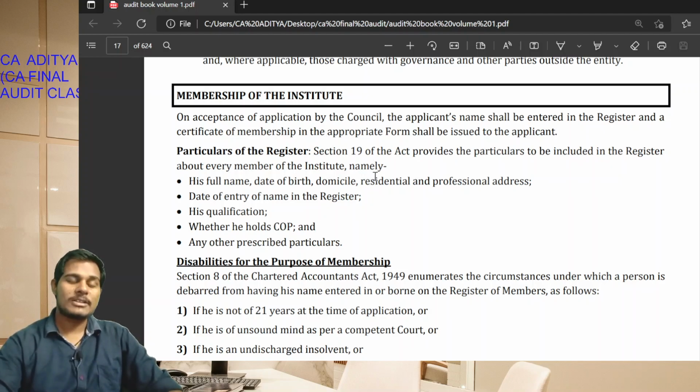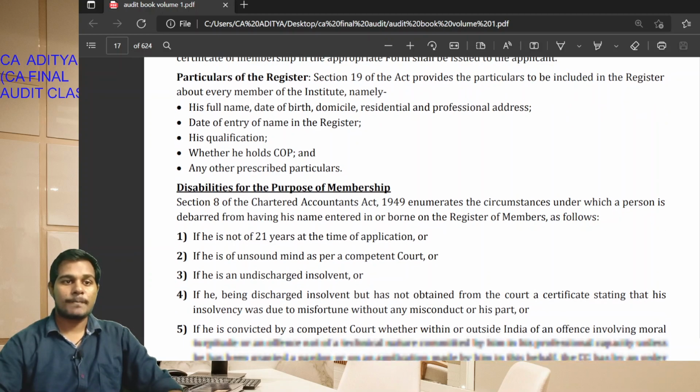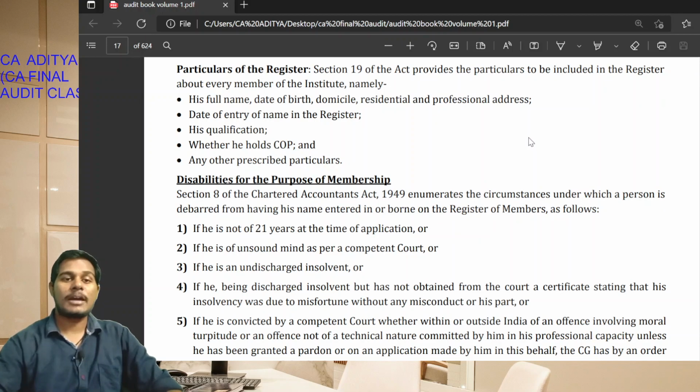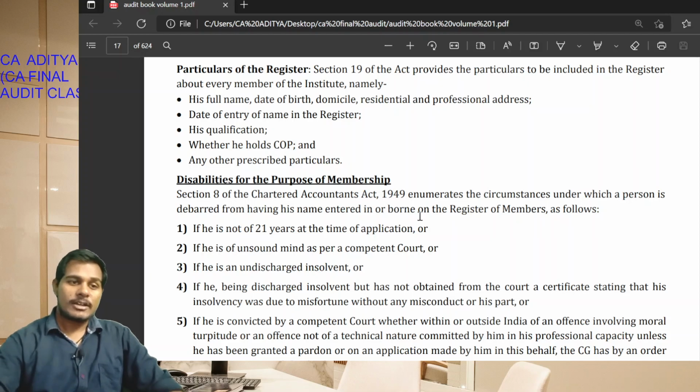Okay students, particulars of the register: what are the contents in the register of members? That is his full name, date of birth, residential address, professional address, phone number, email ID, qualification, whether holding COP or not, and any other particulars.